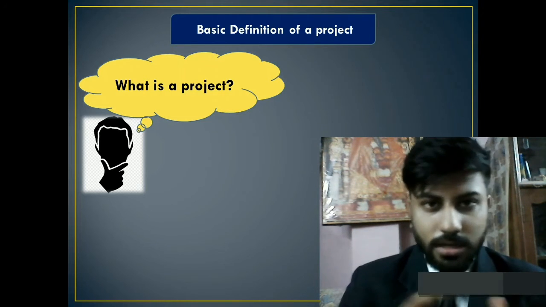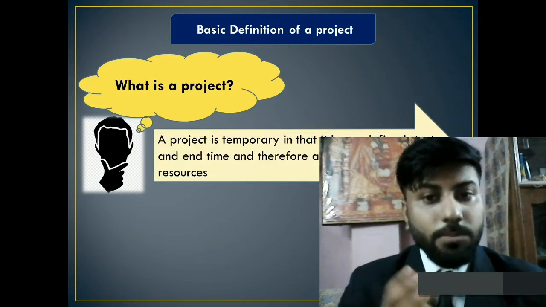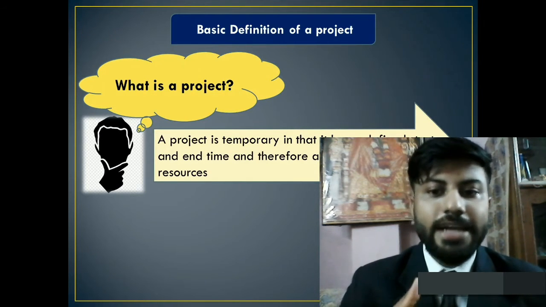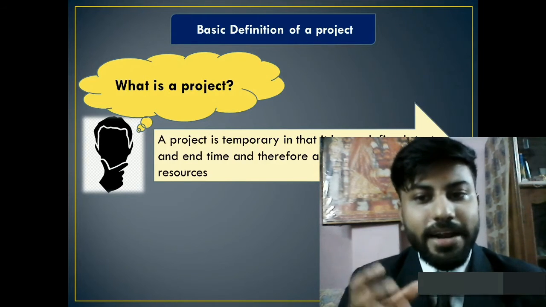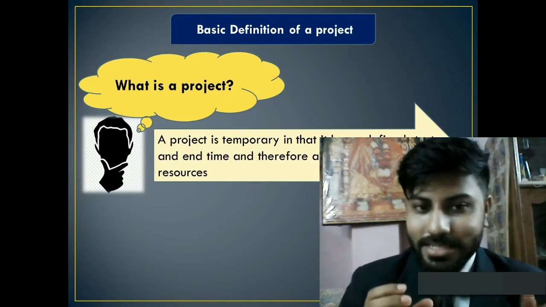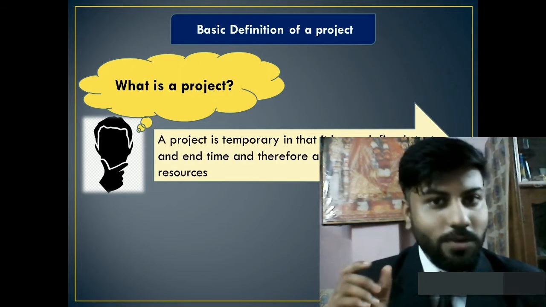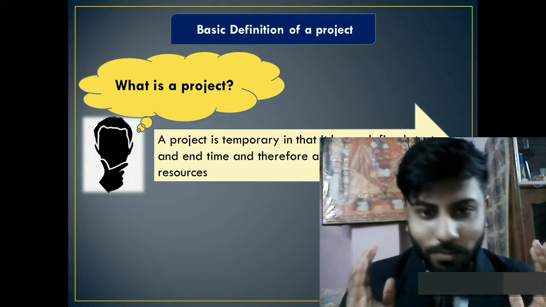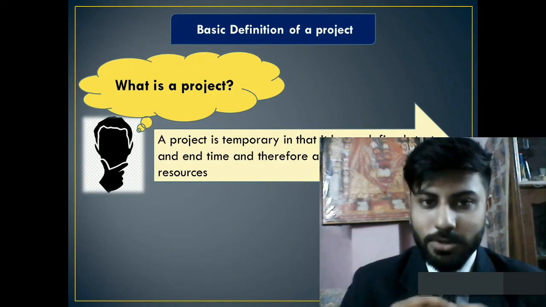Okay. Now I'll give away the answers. A project is temporary in that it has a defined start and an end time, and therefore has a defined scope and resources. In a project, as we have a start and an end time, we can define its scope and resources. Without a start and end time, we won't be able to define its scope and resources. That is very essential for a project.